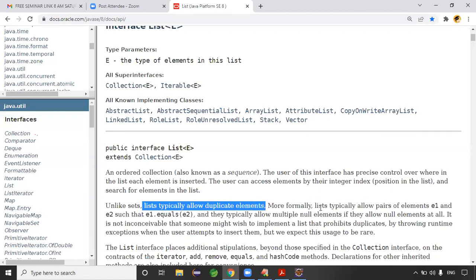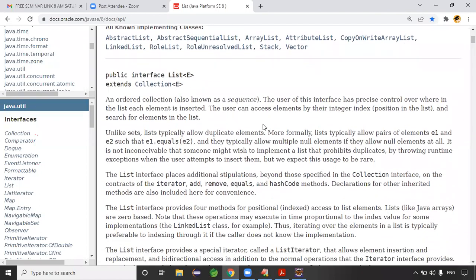More formally, a list typically allows pairs of elements e1, e2 such that e1.equals(e2), and multiple null elements are allowed, right? Typically, they allow null elements. Yes or no? Typically, it allows what? Null elements, exactly. Because like that, it allows multiple values, right? So we understood that.